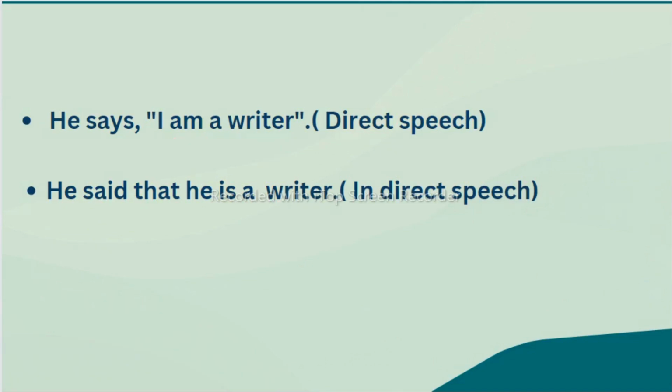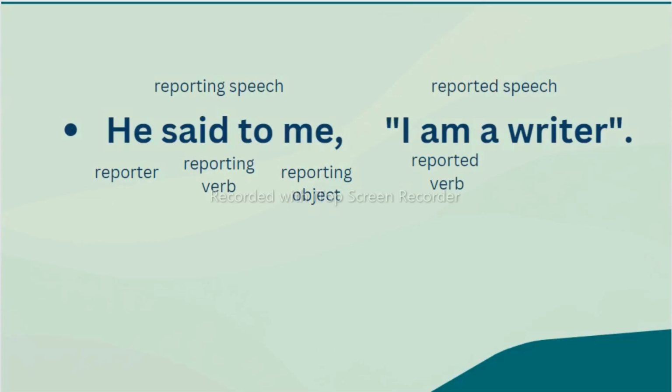There are many rules to learn direct and indirect speech. I will help you to learn all these rules within two videos. So now let's see the first one. This sentence is in direct speech and it has two parts, one with the inverted commas and one without. The part without the inverted commas is called the reporting speech, and the part of the sentence with the inverted commas is called the reported speech. These two terms you should remember because we are going to use them in the further exercises.